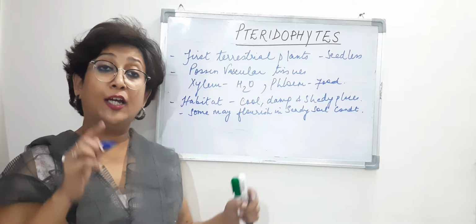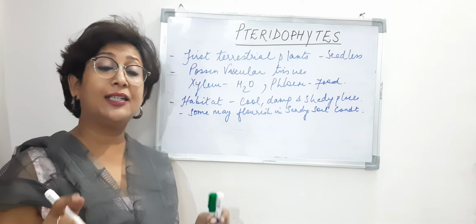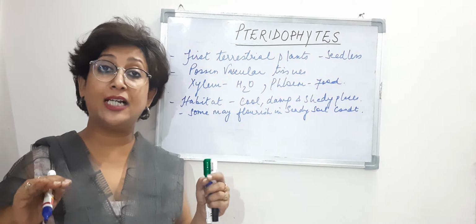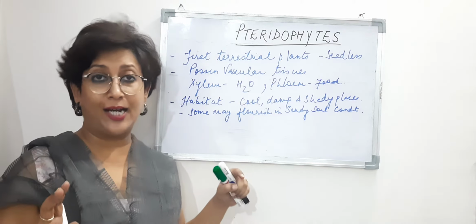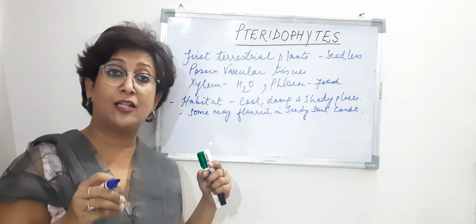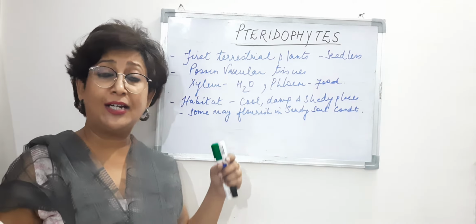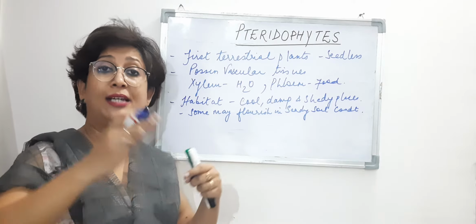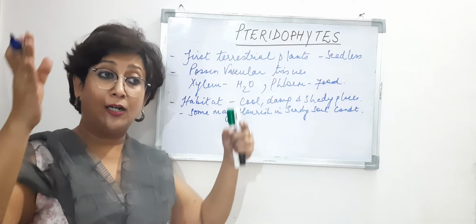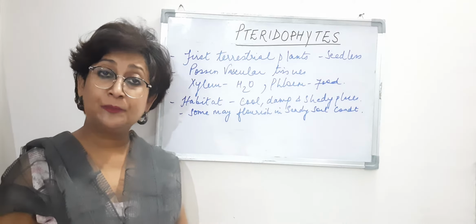Then, if you remember, when we talked about bryophytes, we said that their main plant body is a gametophyte, right? So gametophyte having haploid cells, or n number of chromosomes, half the number of chromosomes. And this whole gametophyte, that is the main plant body, bears the gametes also, right?